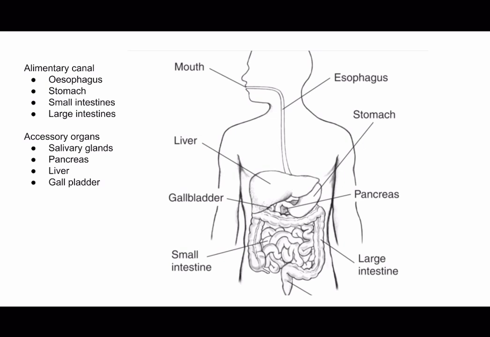And then we have the gallbladder. The gallbladder is a small pear-shaped organ located beneath the liver. Its primary function is to store and concentrate bile produced by the liver.